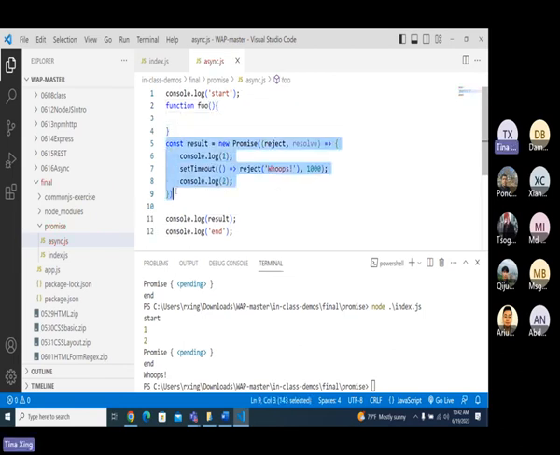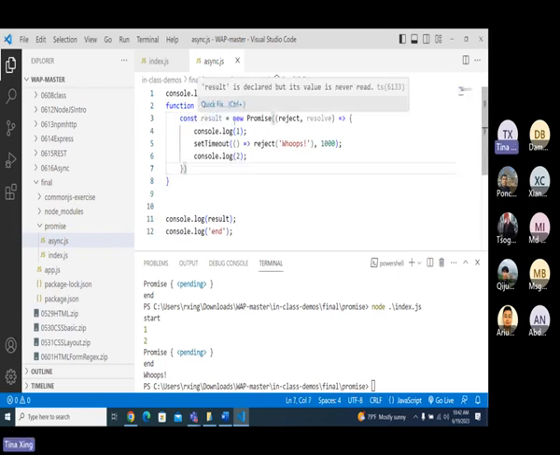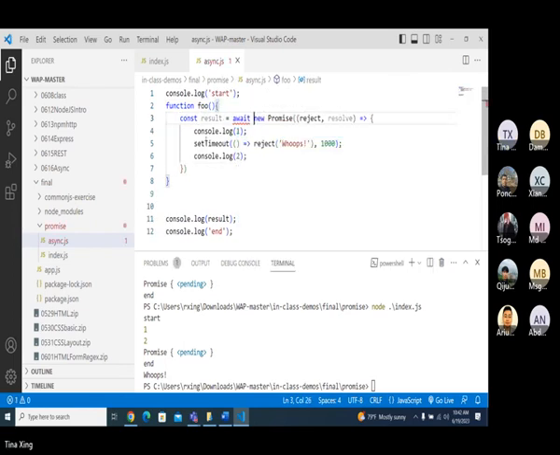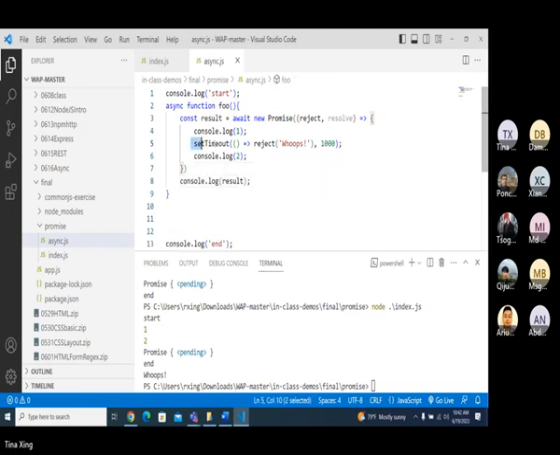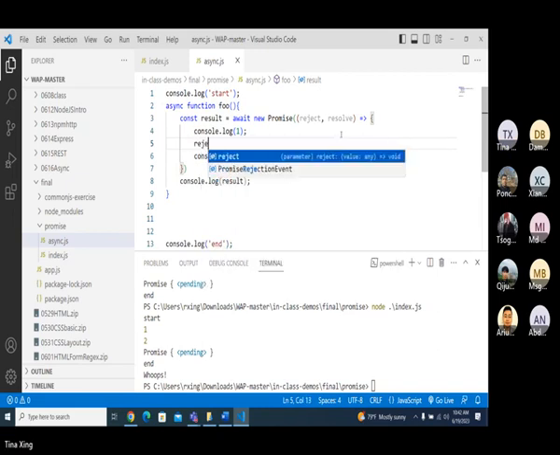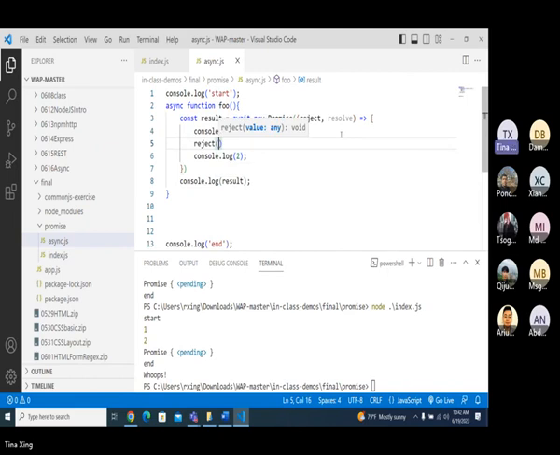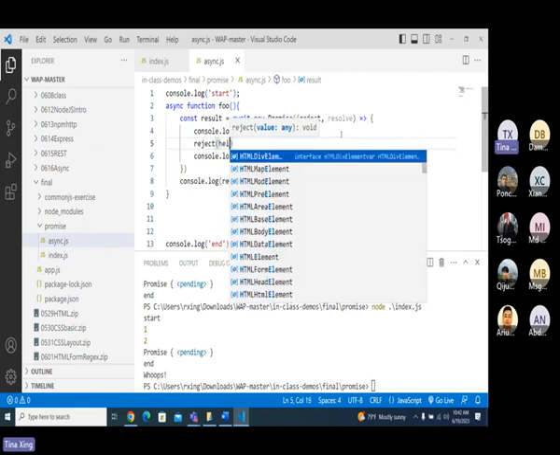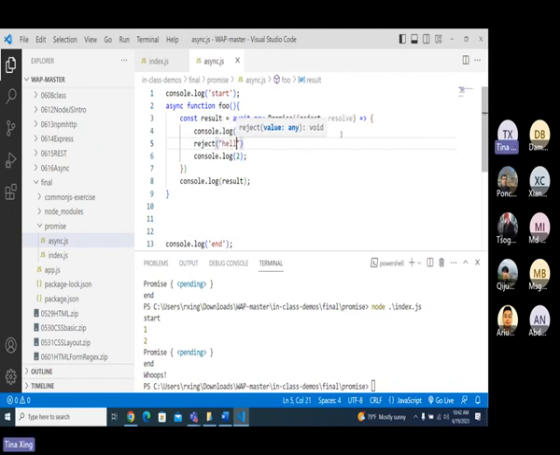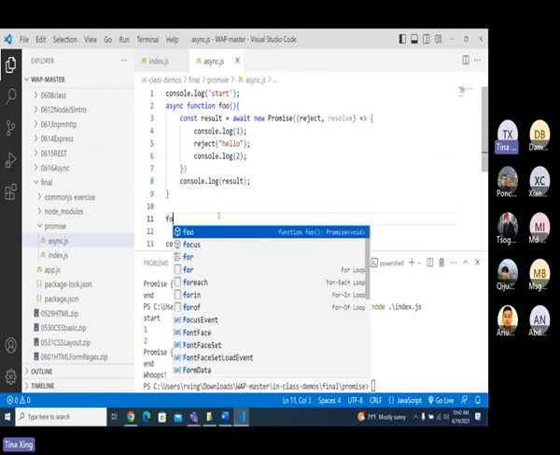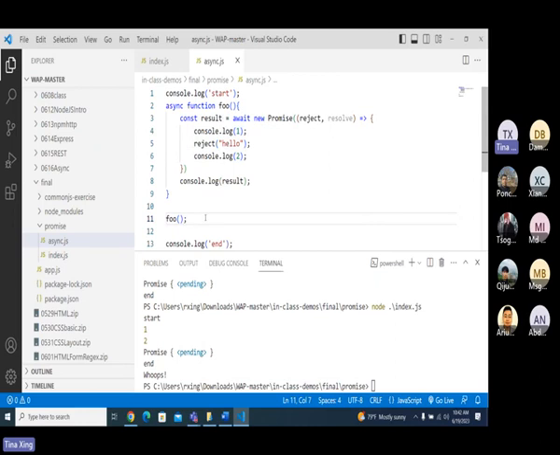Let's see: reject, hello. And the console log result, I will call here. Like this. Okay. What's going to be the output based on the code?